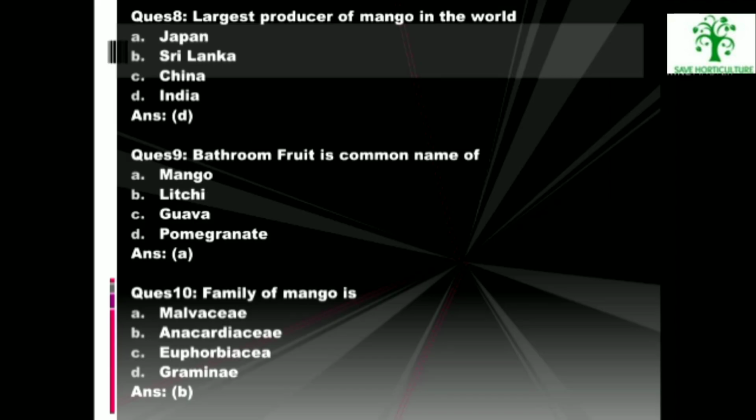Largest producer of mango in the world is, and the correct answer is India. Bathroom fruit is a common name of, and the correct answer is mango. Family of mango is, and the correct answer is Anacardiaceae.